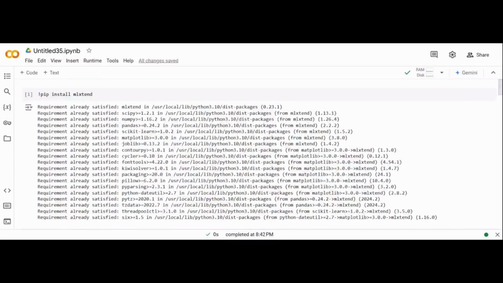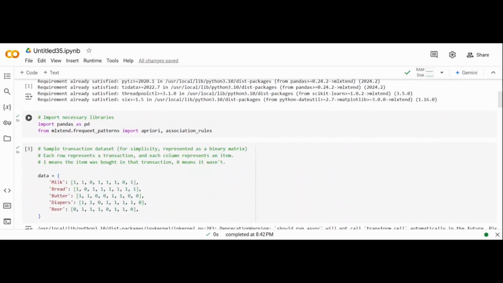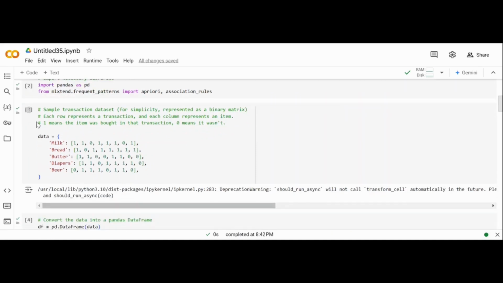We start by installing the necessary library, that is MLxtend. Here we are not using scikit-learn because it does not natively support the Apriori algorithm. Next, we import the necessary libraries: pandas for data frames, then there is apriori and association_rules from MLxtend. Now we create a sample transaction data set.